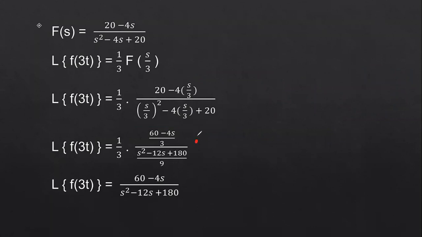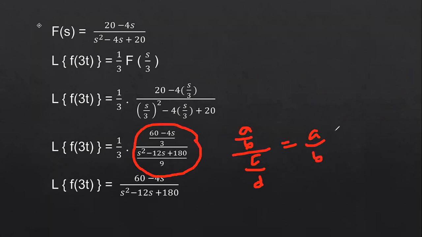Okay, so if you simplify this numerator by denominator, that is of the form (a by b) divided by (c by d), it is written as a by b into d by c.